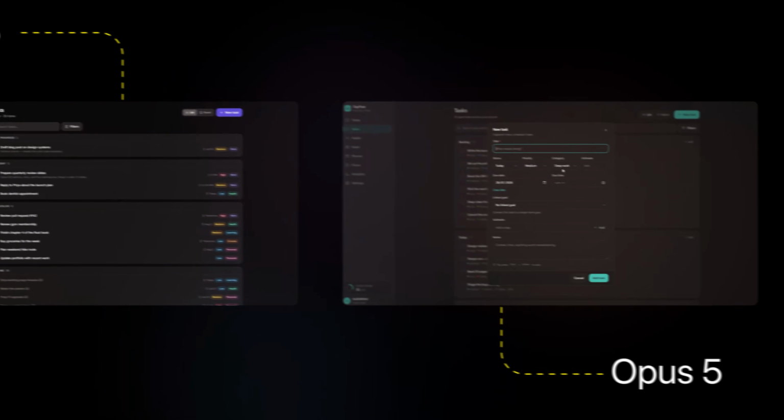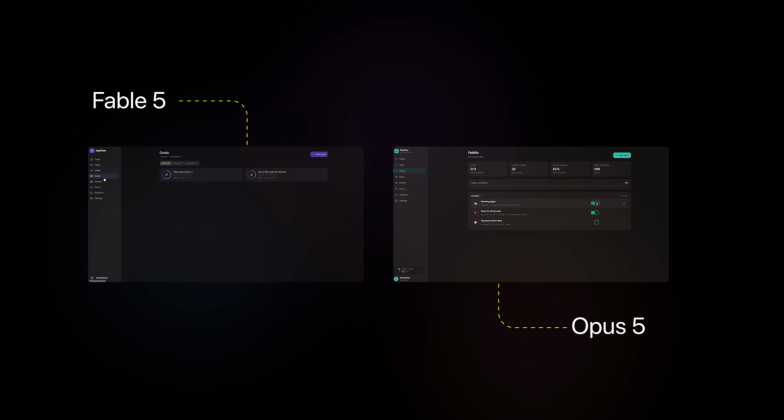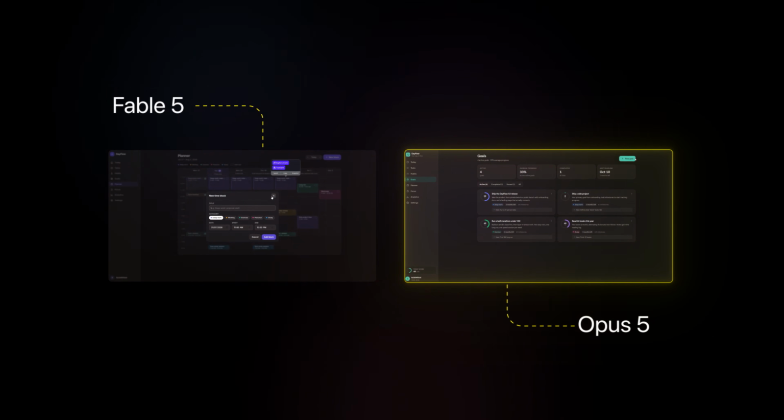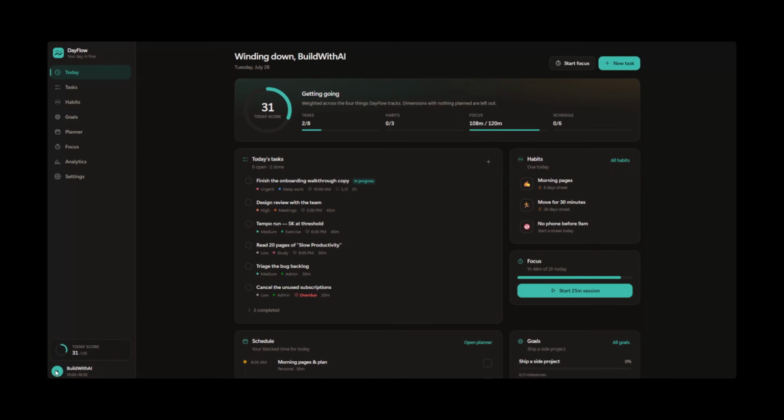But neither model is done yet, because there's one area where AI generated apps almost always need help, which is the UI. I feel like Opus 5's UI was slightly better, but we'll be changing both UIs now, so let's see which one handles that better.